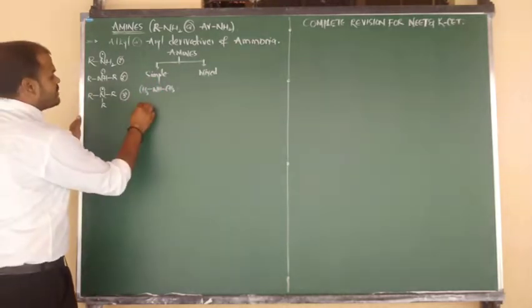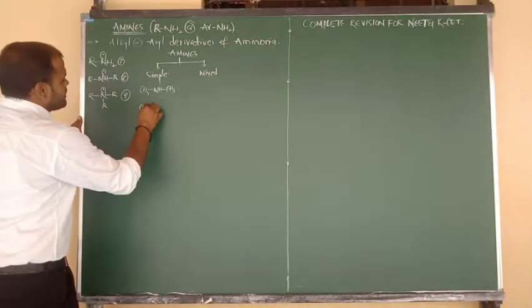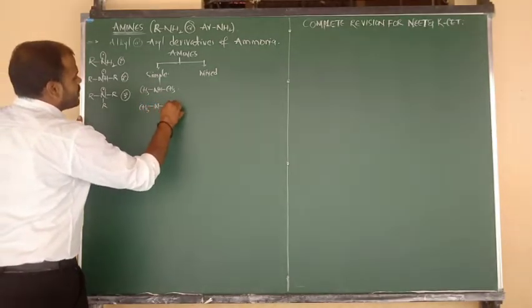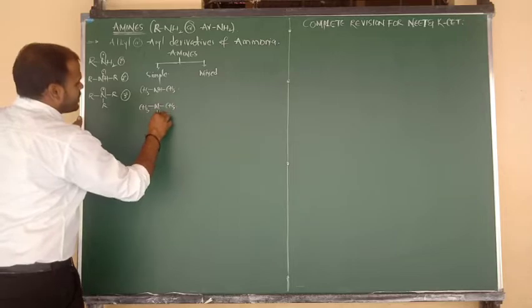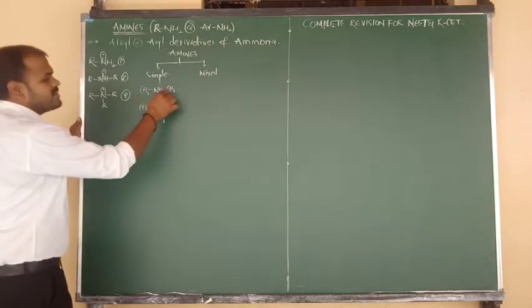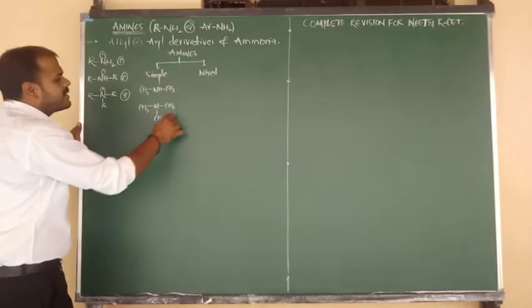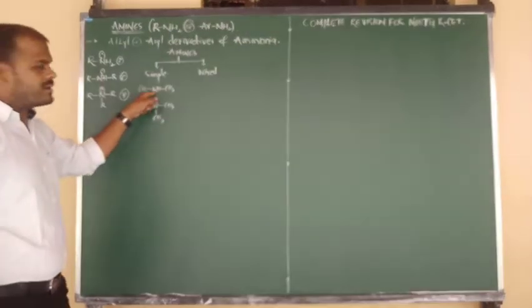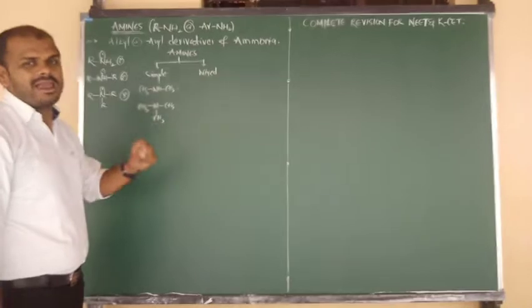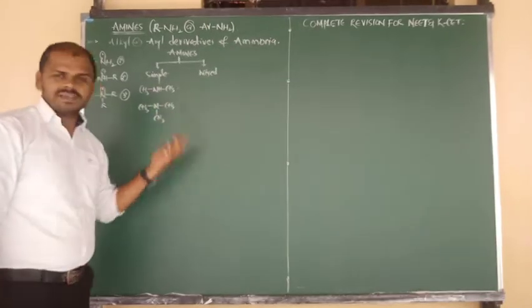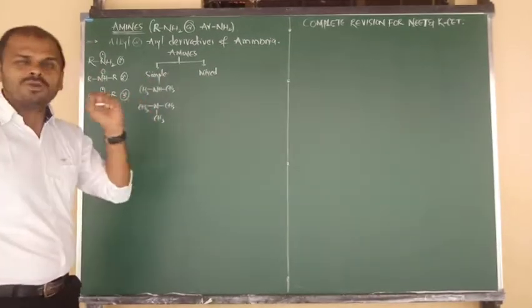For suppose another example I want to tell you: CH3 bonded to N, again N bonded to CH3, again N bonded to CH3. The first is an example of secondary, this is an example of tertiary. Dimethylamine, trimethylamine, nitrogen connected to similar or same alkyl groups. यहाँ पर भी nitrogen connected to same alkyl group, that is nothing but simple amines.